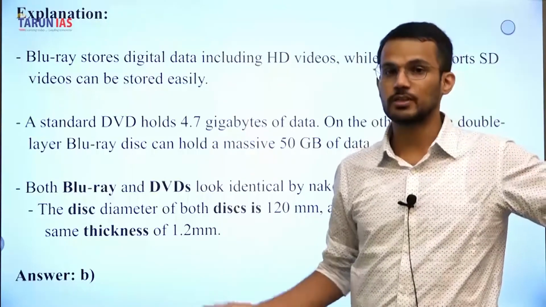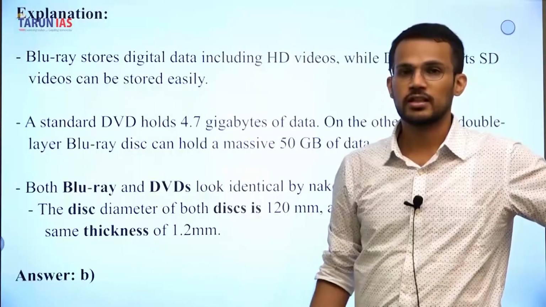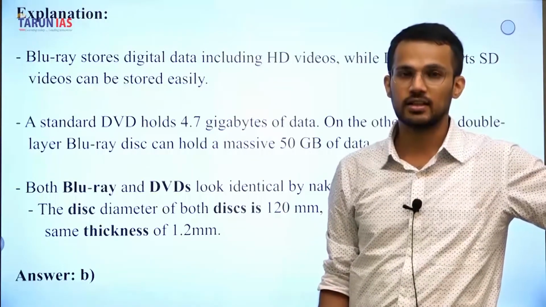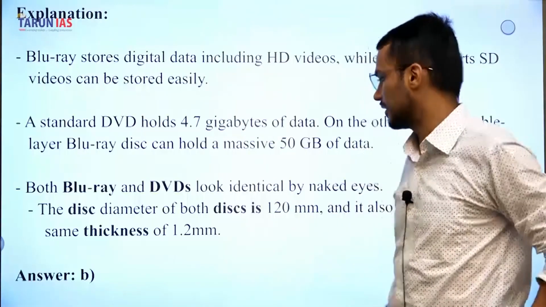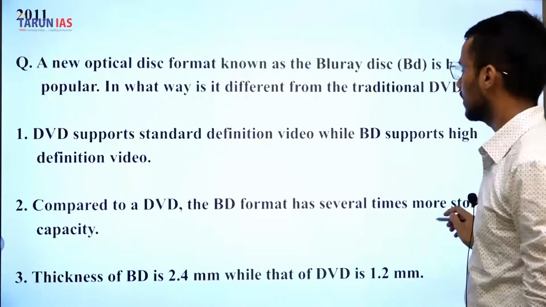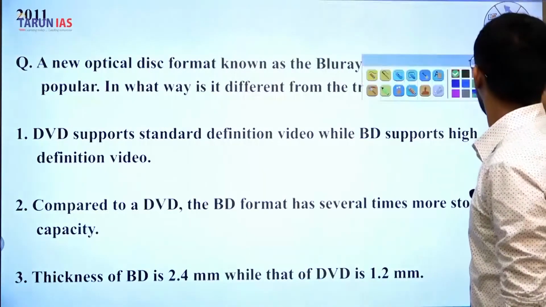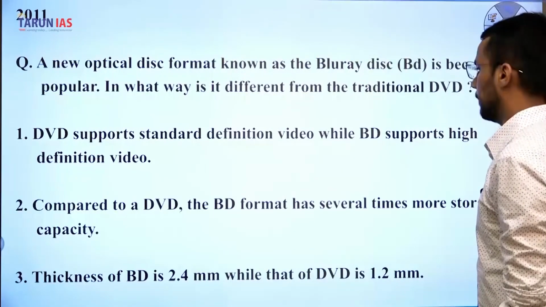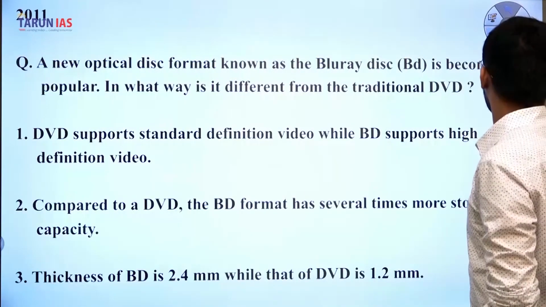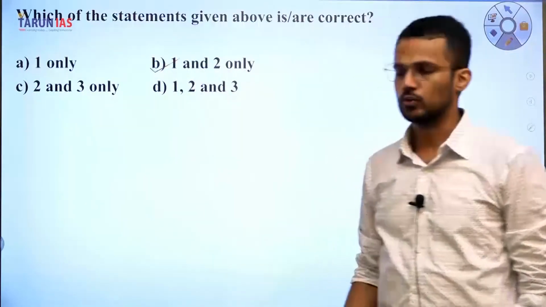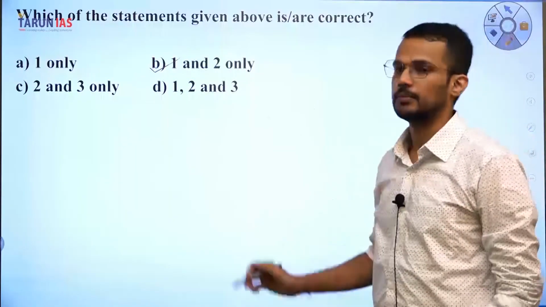So the third statement given in this question, that Blu-ray disc has a different thickness compared to DVDs, is incorrect, and hence the answer to this question is B, 1 and 2. Right? So the answer is B, 1 and 2 because the third statement is incorrect.